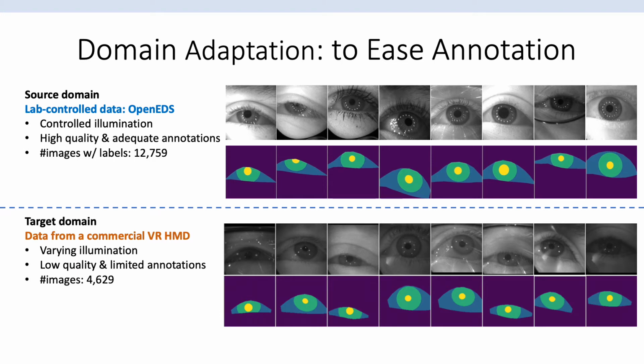In this work, we use OpenEyes as the source domain data, which are collected in a lab-controlled setting. We collect eye images using a VR head-mounted device as the target domain data. As you can see, the varying illumination introduces challenges in the data, and the quality of annotation is not guaranteed. For example, the corners of the sclera are not captured in the annotations.